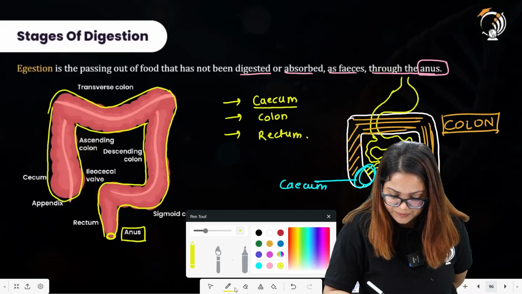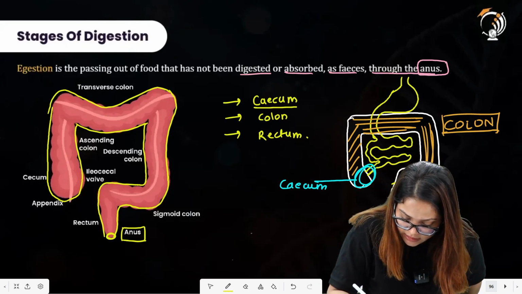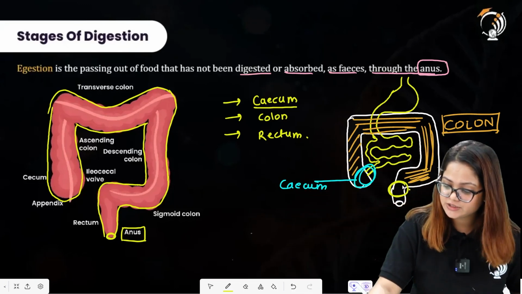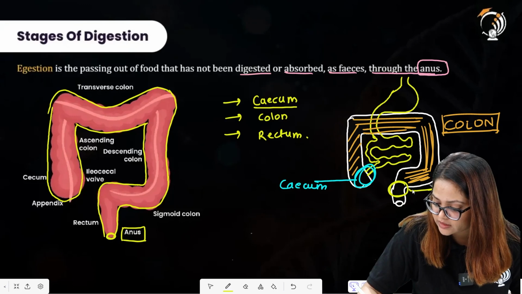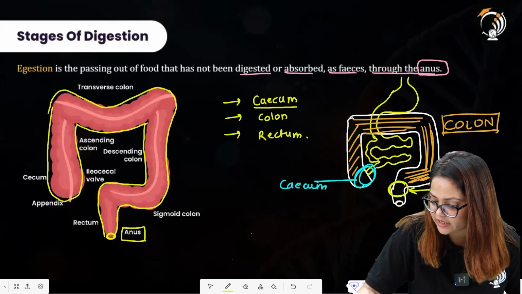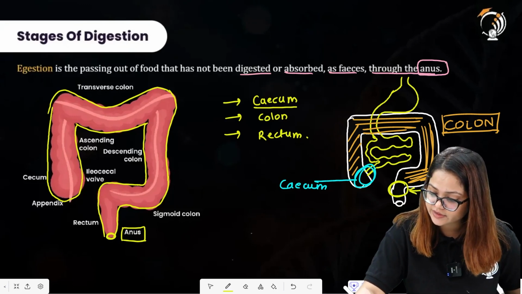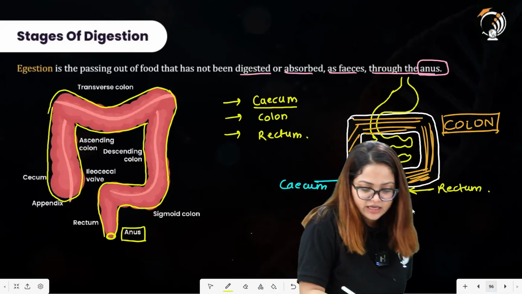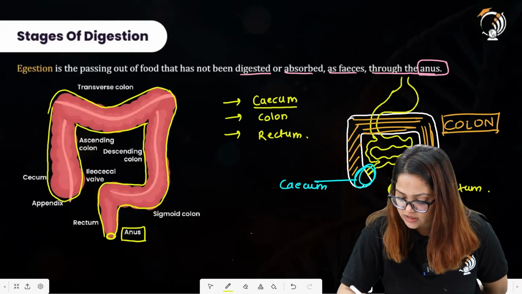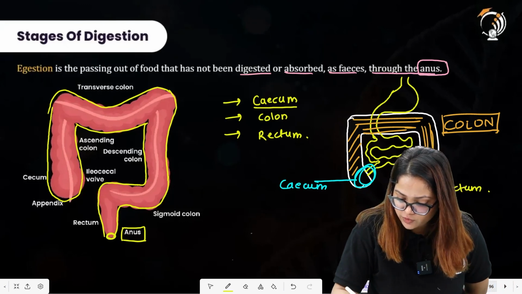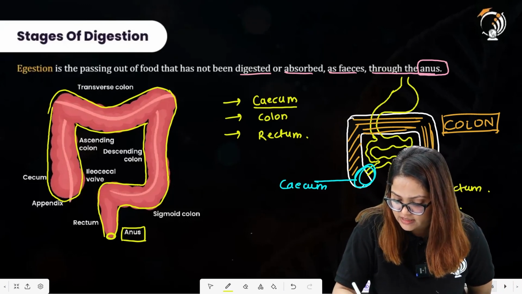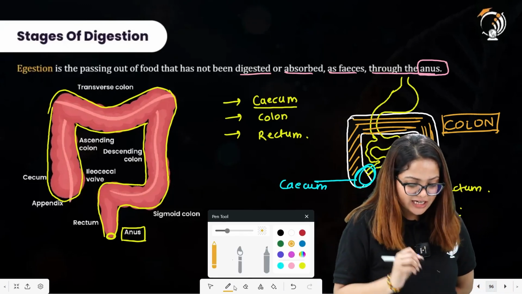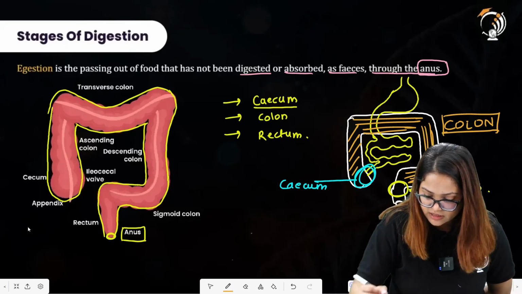Then we have the region where the undigested food material will be stored till it is egested from the body, and this region is called rectum. I hope this is visible to you. Then this is the opening from which the passing of the undigested food material will occur. This is anus. I hope this is clear. Now, from the given diagram over here, you can relate.